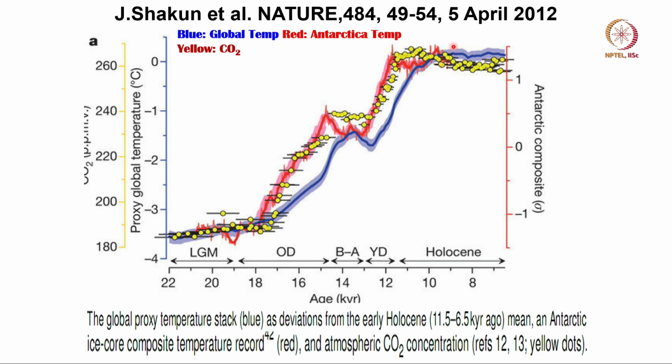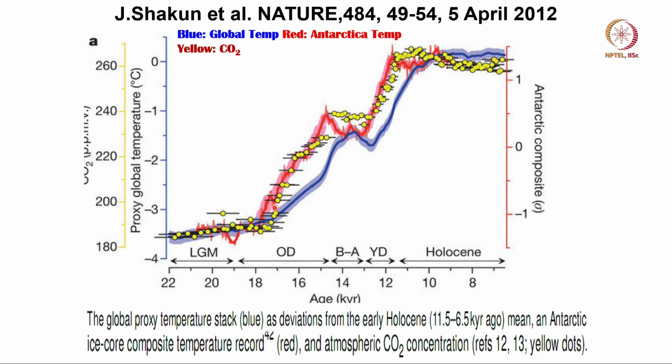Why that is so is very clearly seen in this graph. These yellow dots are the global mean carbon dioxide. You can remember carbon dioxide gas gets mixed uniformly across the globe. It doesn't matter where the CO2 comes out of the ocean, ultimately it is uniformly mixed. So this shows that as Antarctica warmed up, carbon dioxide started increasing because the oceans around Antarctica also warmed up and released carbon dioxide.